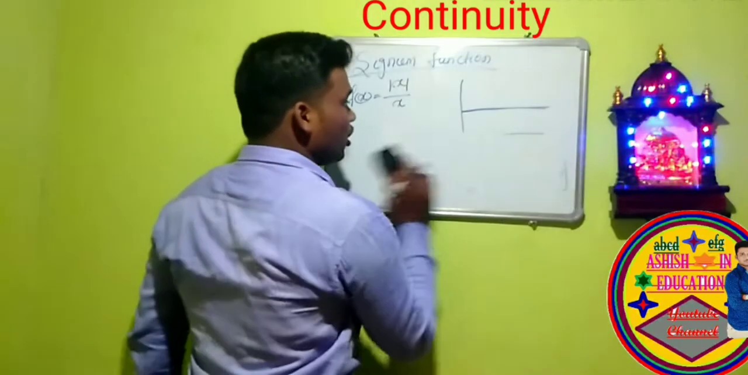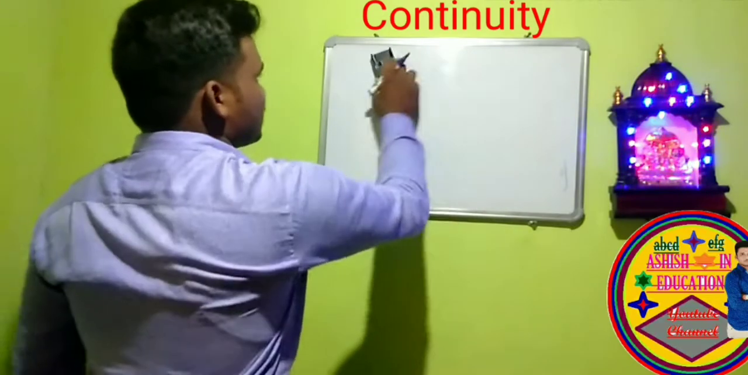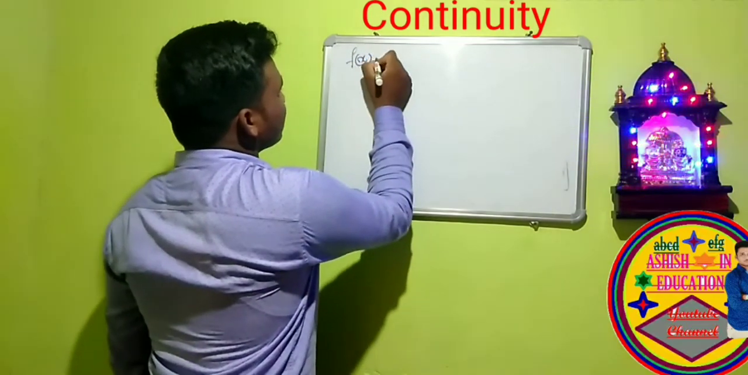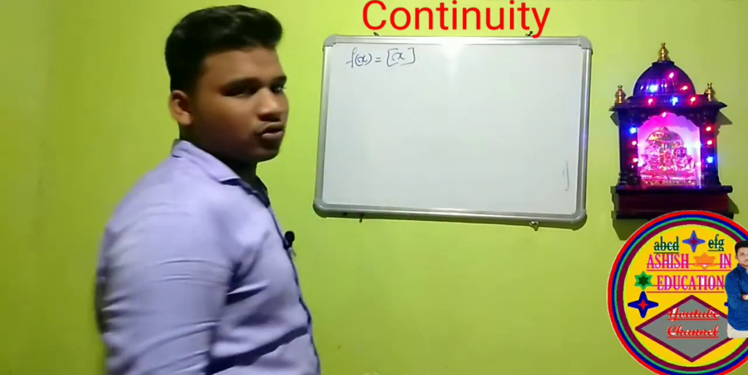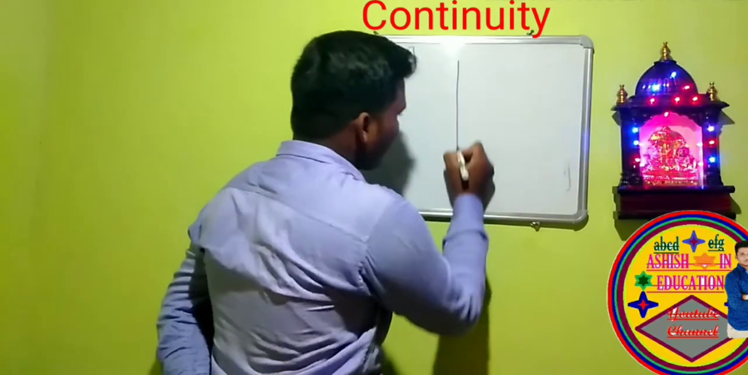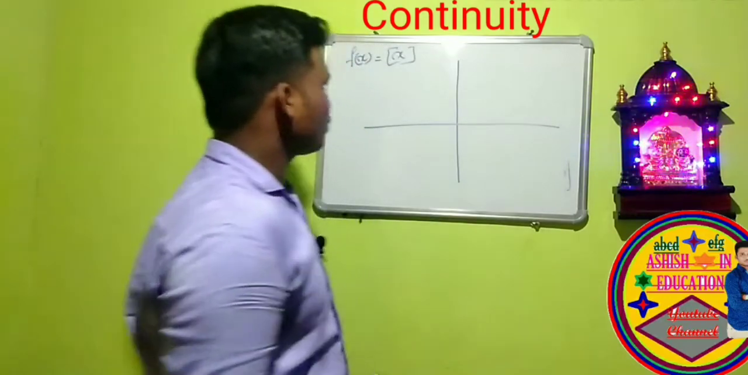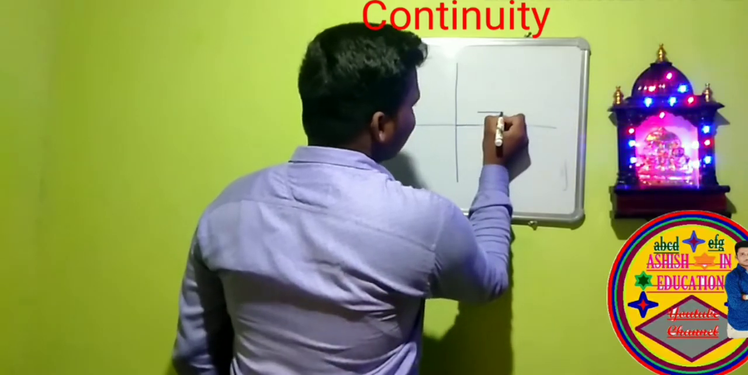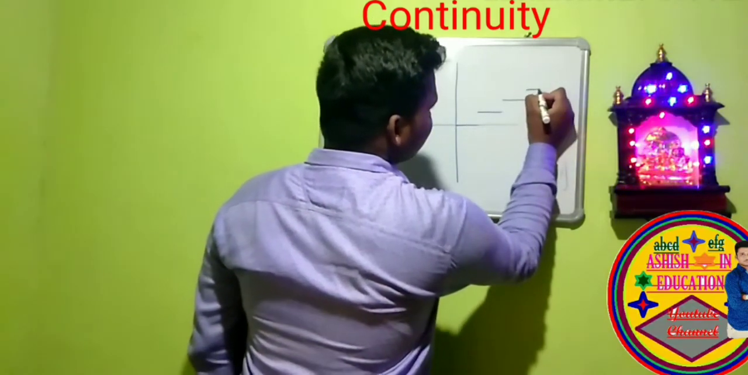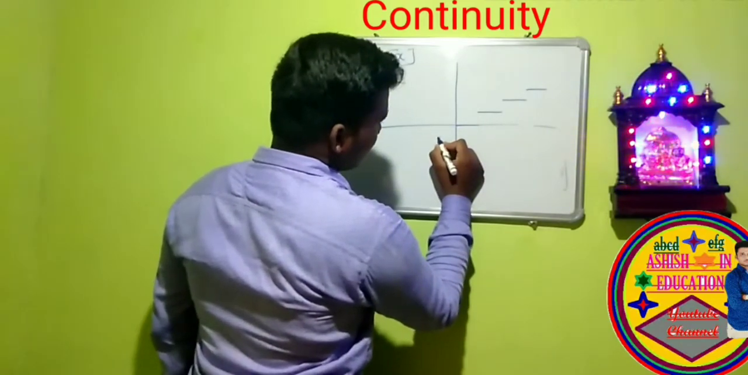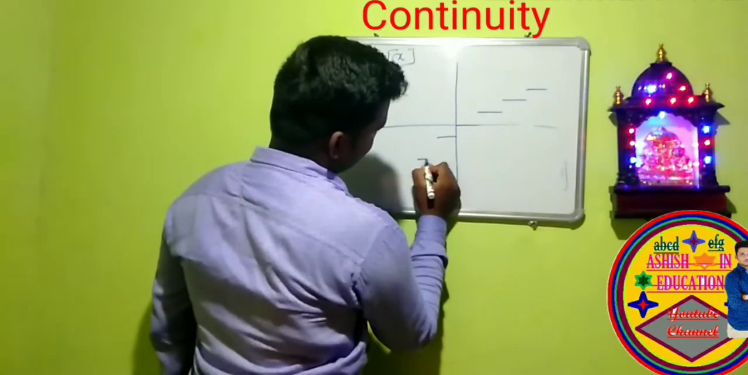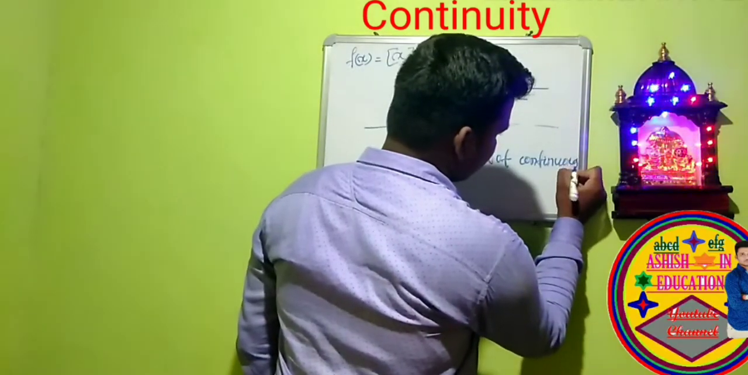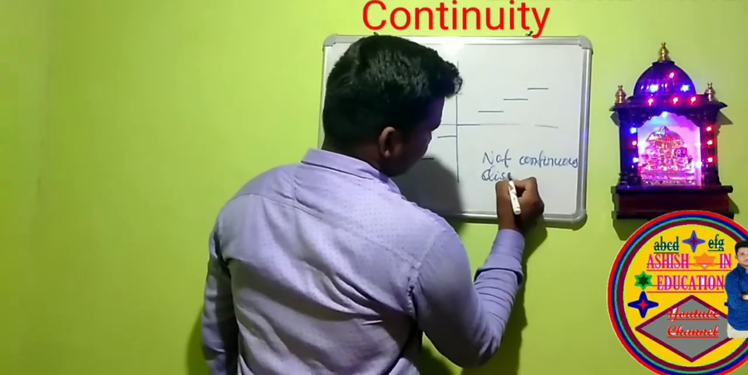Let us take an example of another function, that is f of x is equal to bracket x. What is the graph of this function? The graph of this step function is here. Here we lifted the marker. So the function is not continuous, not continuous means discontinuous.